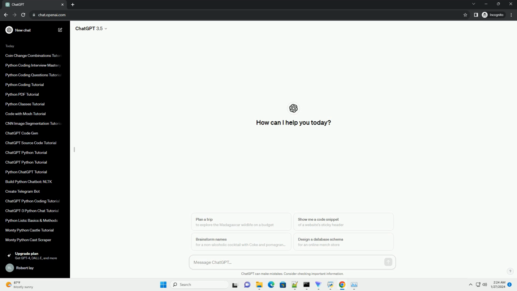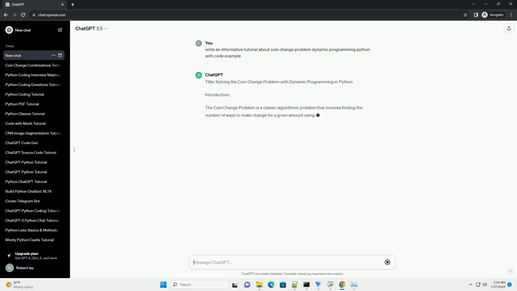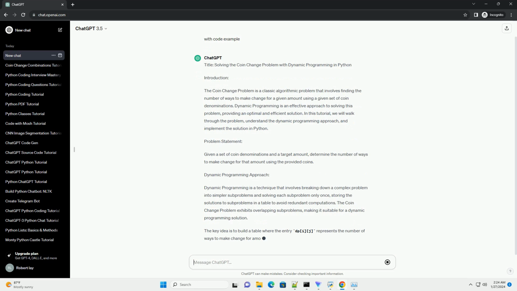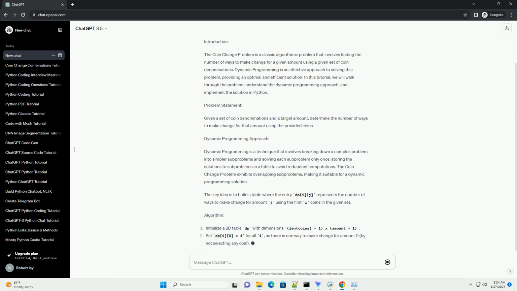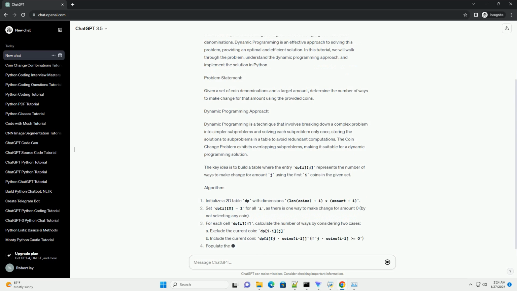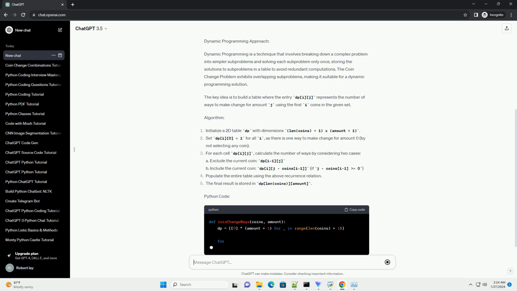Title: Solving the coin change problem with dynamic programming in Python. Introduction. The coin change problem is a classic algorithmic problem that involves finding the number of ways to make change for a given amount using a given set of coin denominations. Dynamic programming is an effective approach to solving this problem, providing an optimal and efficient solution. In this tutorial, we will walk through the problem, understand the dynamic programming approach, and implement the solution in Python.